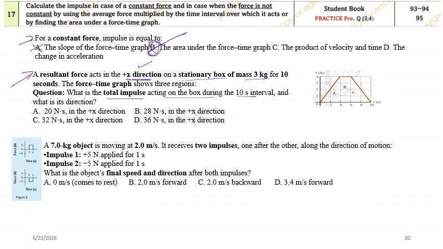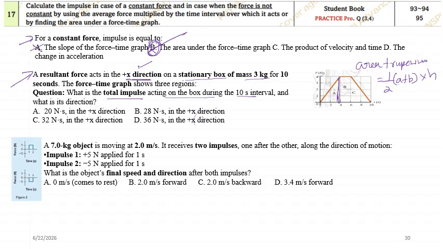Now, second one is connected with the impulse. So how do I calculate impulse? I can do a direct calculation. Direct calculation means it looks like a trapezium, so I can calculate the area of a trapezium. So what is the area of a trapezium? You know, area of trapezium will be half into a plus b into h. Okay, so you should know what is a, and you should know what is b and what is h. Height, we know this is the height.